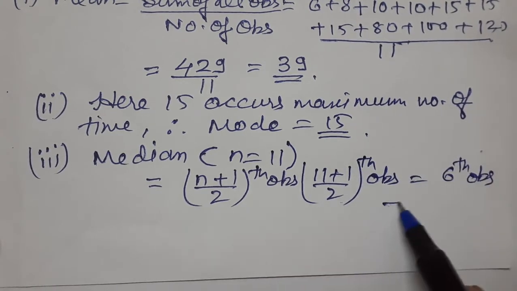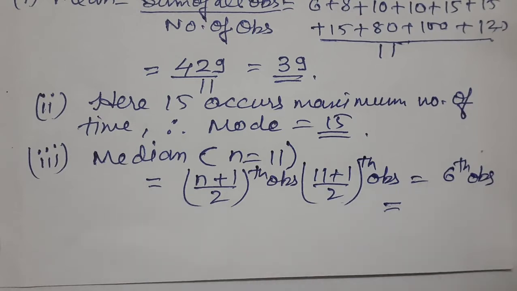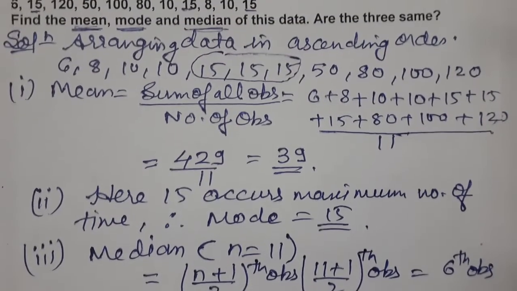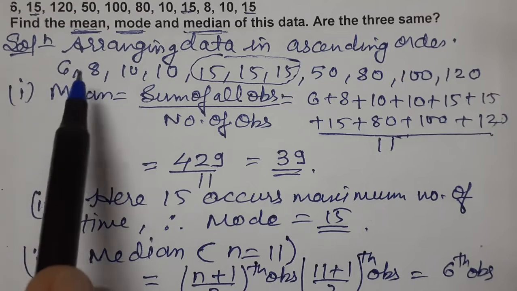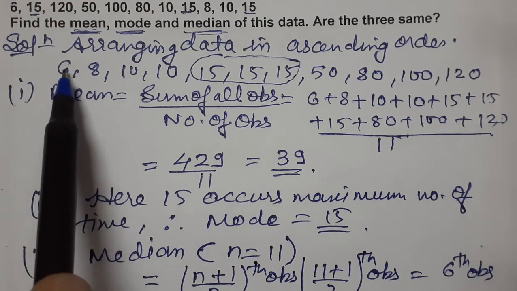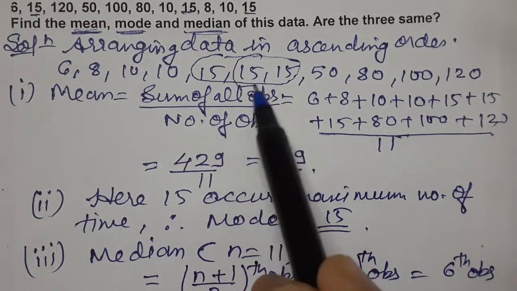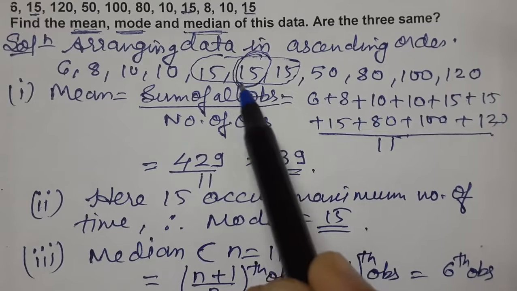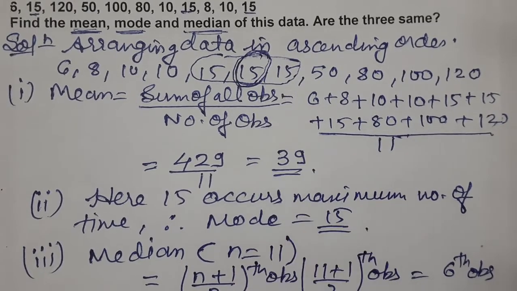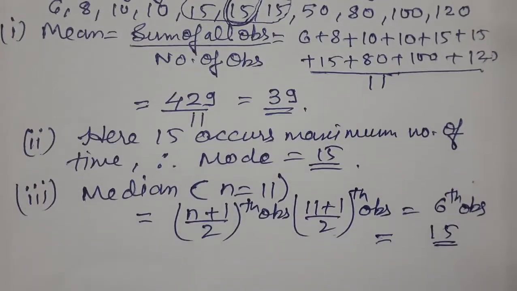So what is the 6th observation given to us? See, children, the data given to us. The 6th observation, in ascending or descending order, we can find. 6th one: 1, 2, 3, 4, 5, 6. The 6th observation is 15. 15 is the median.